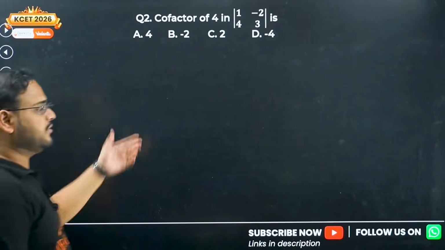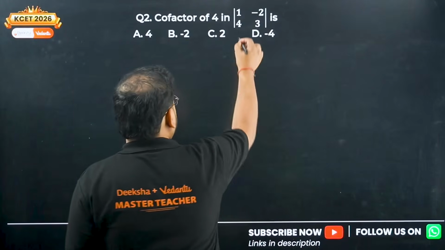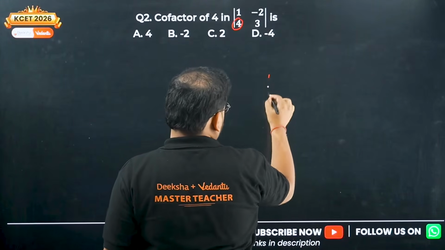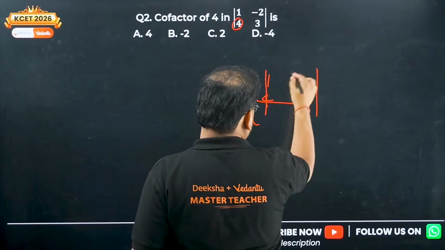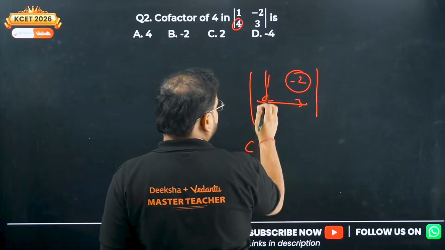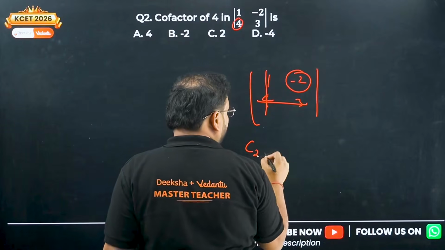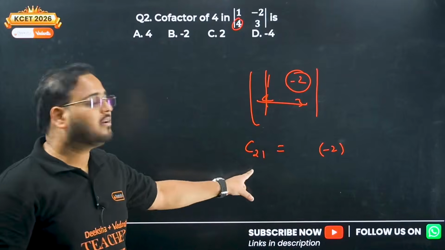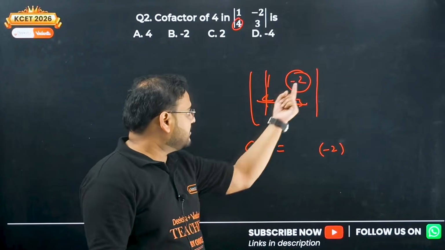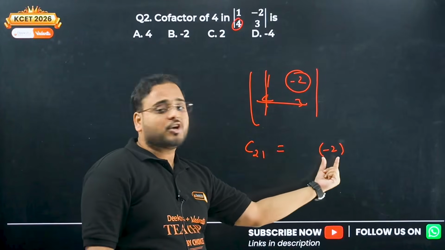So first question answer is option D, and all the concepts are discussed over here. Next, cofactor of the 4 in it. Remove this please. We have only minus 2 left. So which element is this? This is 2 1. So right here minus 2. Check here, the element is minus 2 for 2 1, this is your minor actually.